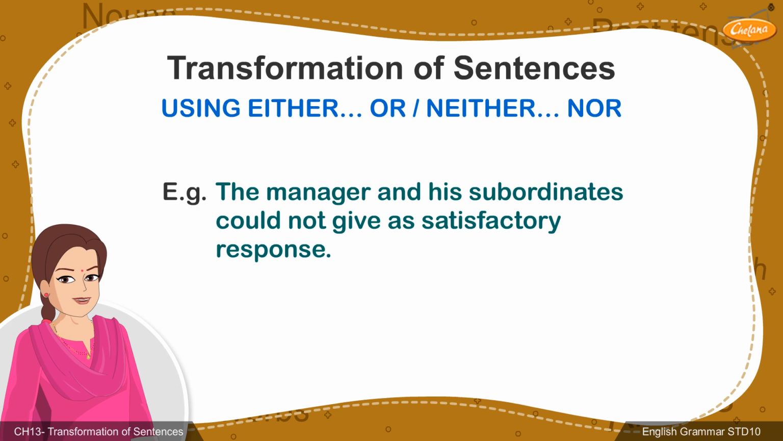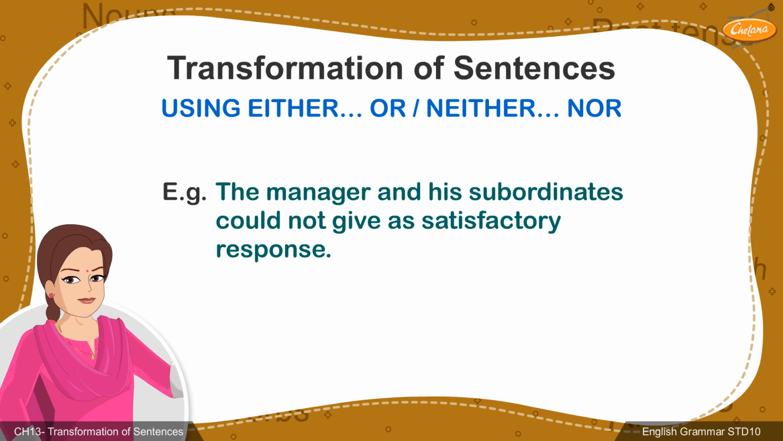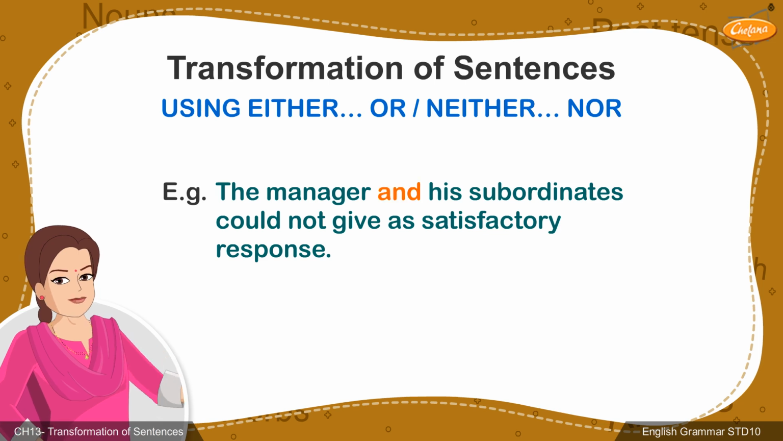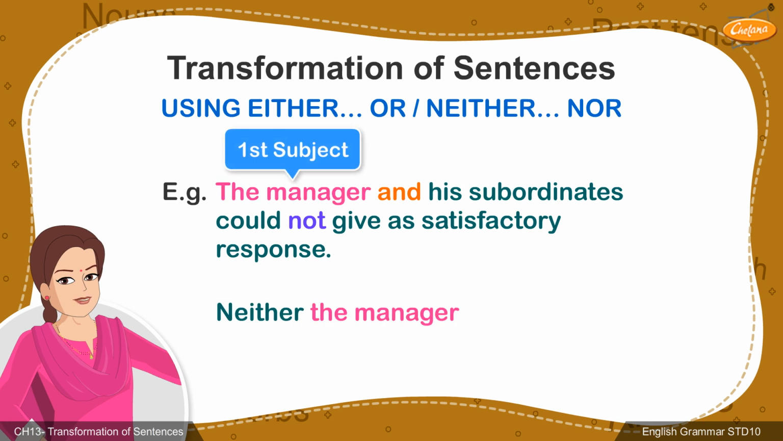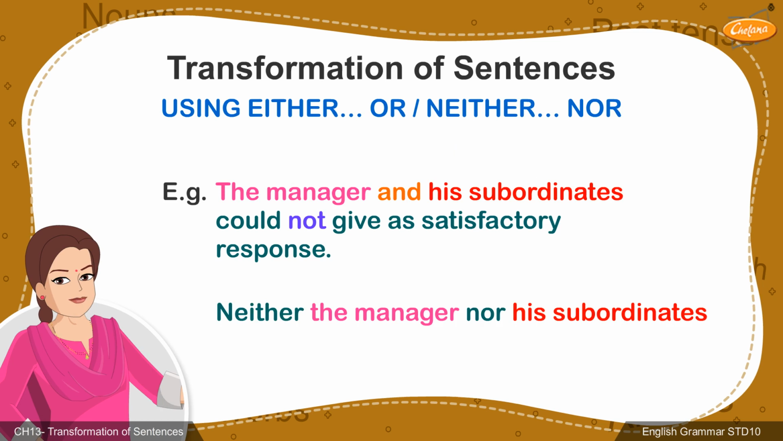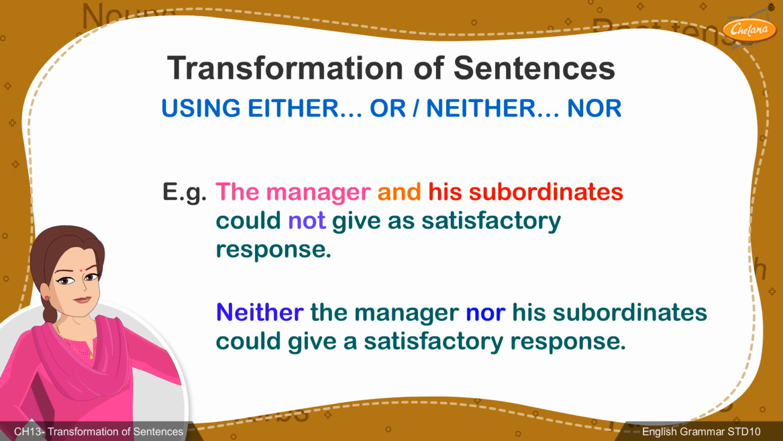The manager and his subordinates could not give a satisfactory response. Since and has been used along with a negative word, not, we can replace these two words by using neither before the first subject and nor before the second subject. The answer would be, neither the manager nor his subordinates could give a satisfactory response.